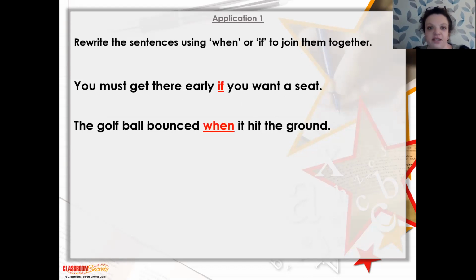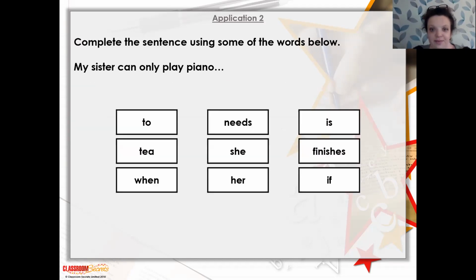Okay, well done. So the first one should have been "if". So, "If you want that seat, get there early." It's not definite you're going to get a seat, but if you get there early, then you can get that seat. The golf ball bounced. Again, we're in the past, so it's already happened. We know it definitely happened. It bounced because it hit the ground. So it bounced when it hit the ground, because if it hadn't hit the ground, it wouldn't have bounced.